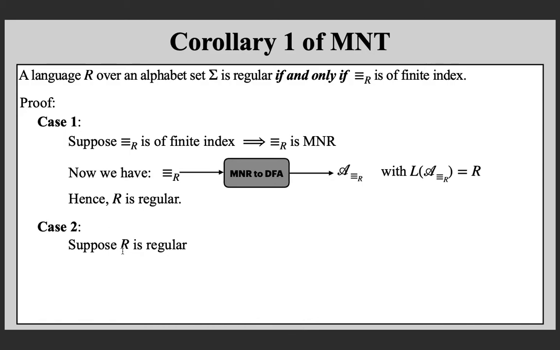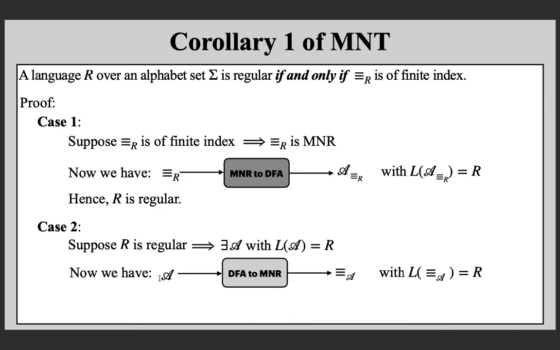Let us prove it. Suppose R is regular, then without loss of generality, we can assume that there exists a deterministic finite state automaton A for R. Then the reverse of this construction that we learned in a previous class, that is taking a deterministic finite state automaton, gives you a Myhill-Nerod relation for the same language. So you are now getting a Myhill-Nerod relation.